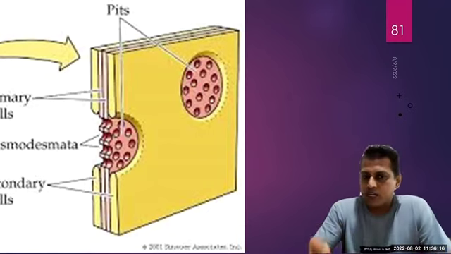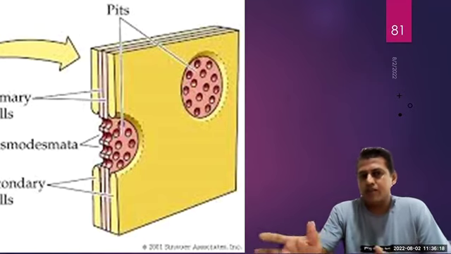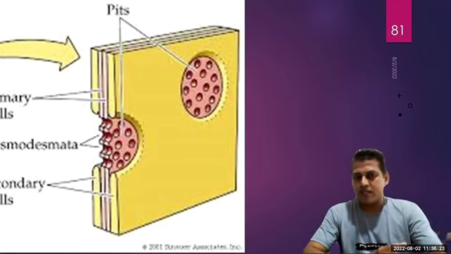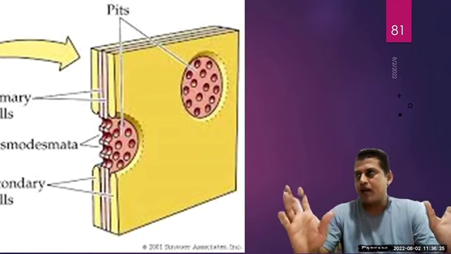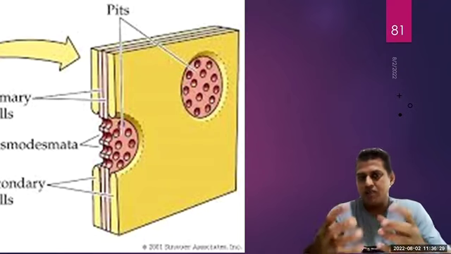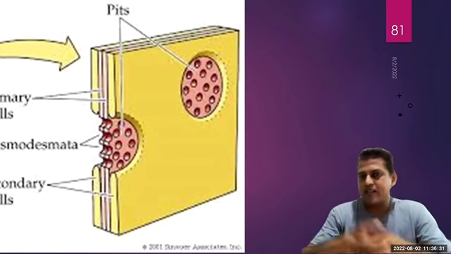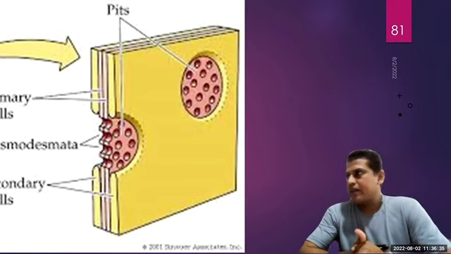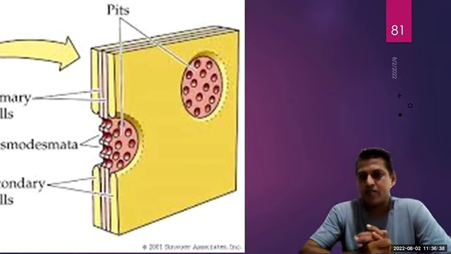What is the importance of plasmodesmata and how does it help? We're going to learn all that. So at the moment, you know plasmodesmata is a connection between two cells in plants. Enough. Pits are very thin areas of the cell wall, and the cell membranes are very close to each other. They can communicate better. Pits and plasmodesmata.